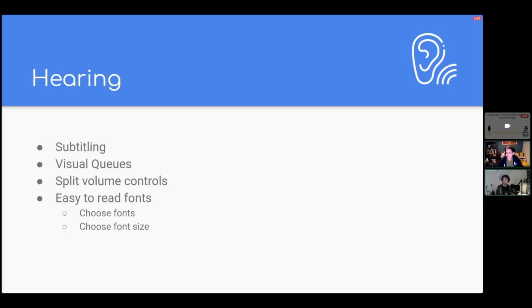Splitting volume controls, again, this is a solution that's built into the engine. And the audio team have built an amazing solution for being able to create very complex volume controls. And also when you're doing subtitling and when you're doing any in-game menu options, make sure that you're using an easy to read font, because obviously those people who have hearing disabilities, if they can't read the text because it's using some wacky Wingding-esque font, then that obviously needs to be fixed.